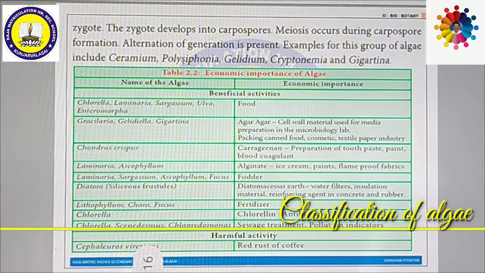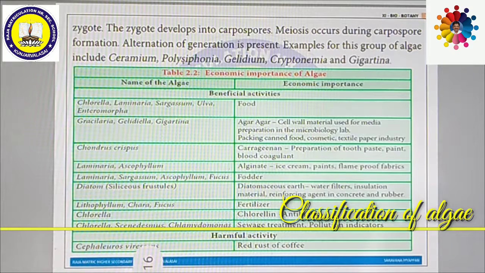Cosmetics, textile and paper industries can also use this agar-agar, which is obtained from algae called Gracilaria, Gelidiella, Gigartina. These are all some examples of algae. Similarly, carrageenan is very much useful in our day-to-day life. It is used in the preparation of toothpaste, paint, and blood coagulant. These are all present in carrageenan. Carrageenan can be obtained from Chondrus crispus. So this is one algae.